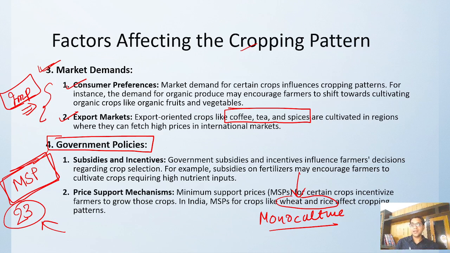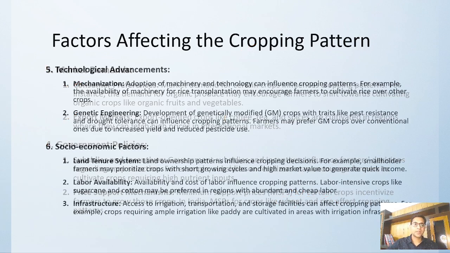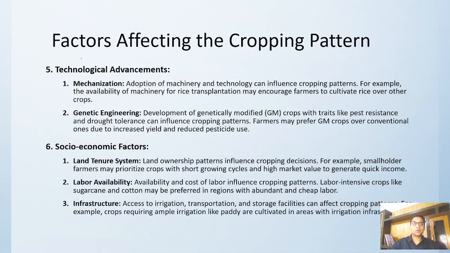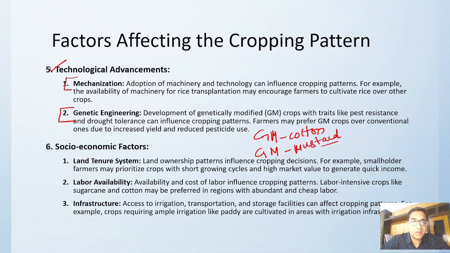So based on that, it encourages farmers to cultivate certain types of crops and ignore certain other crops. Okay, then we are coming to technological advancement. Under that we have mechanization and genetic engineering. Genetic engineering, a lot of genetically modified crops, GM cotton, GM mustard are there, correct? So one of the factors that affects the crop pattern is technological advancement.